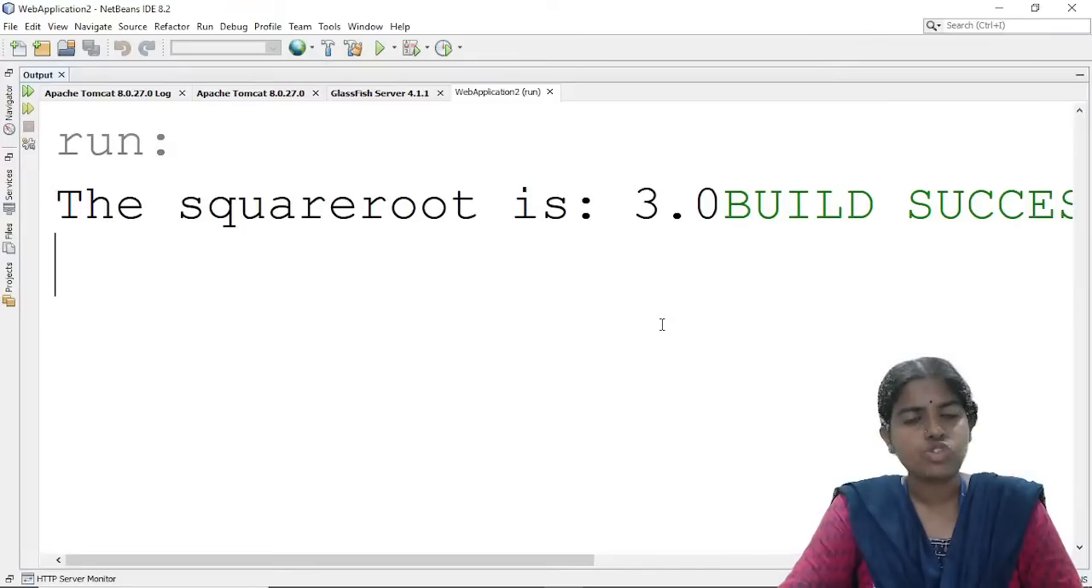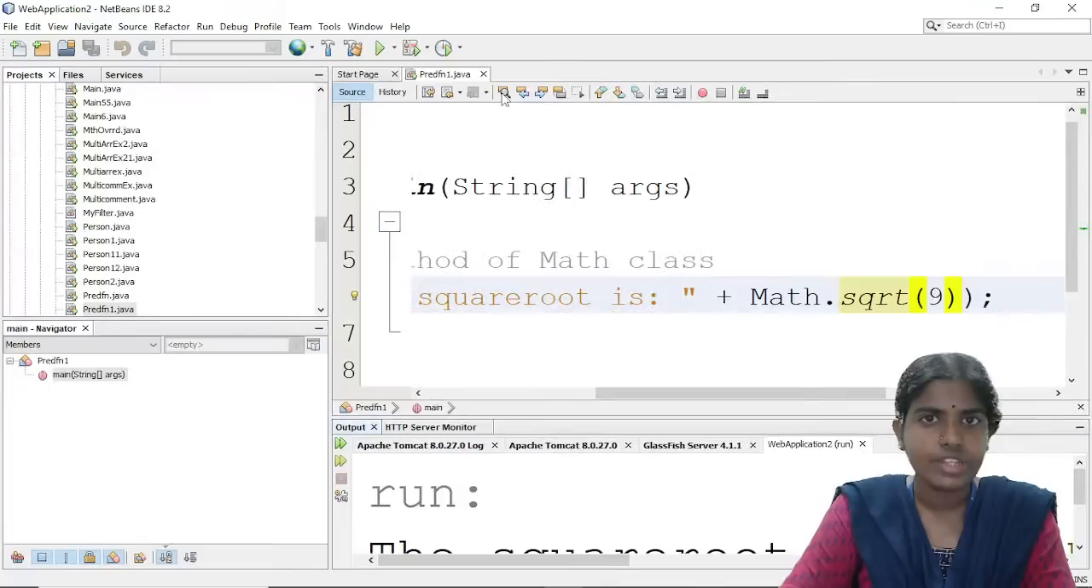So clear with this example. Till this part, whatever I am speaking, everything is clear. Any doubts so far?